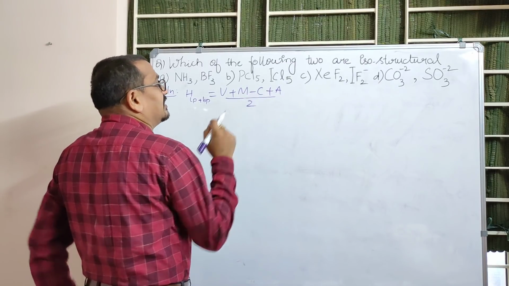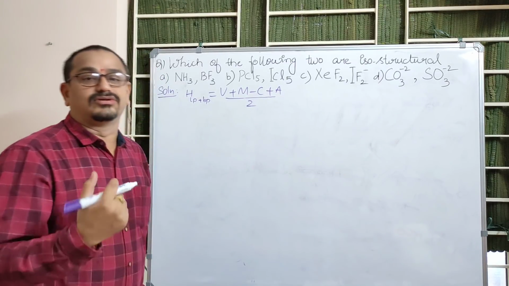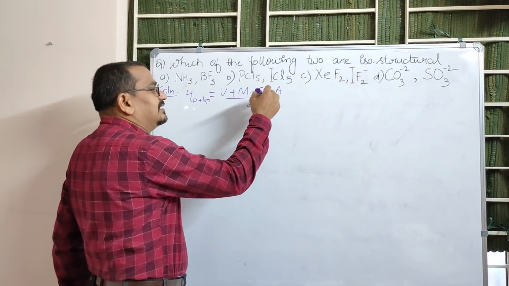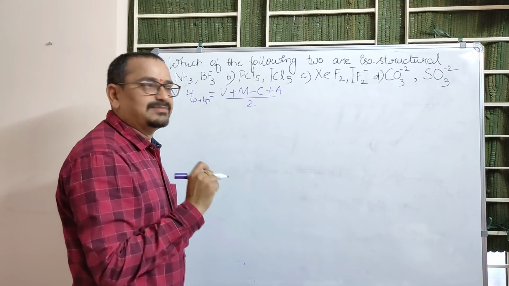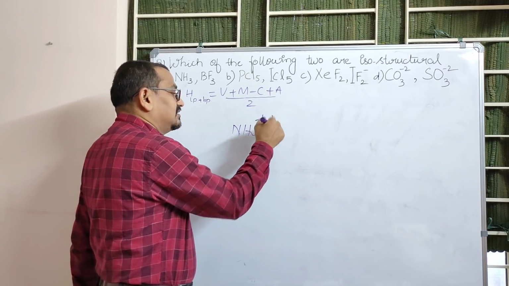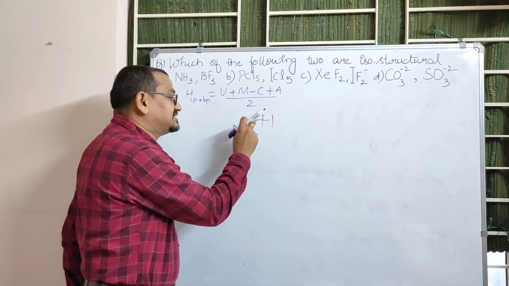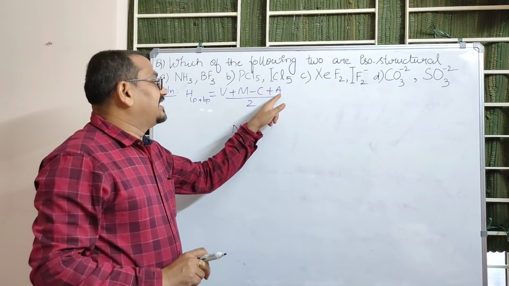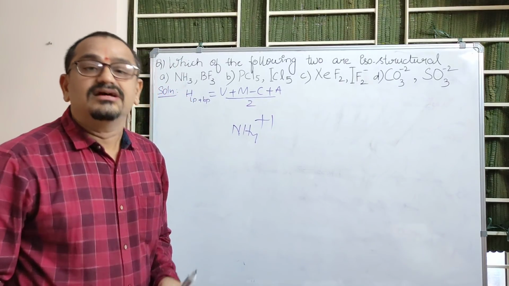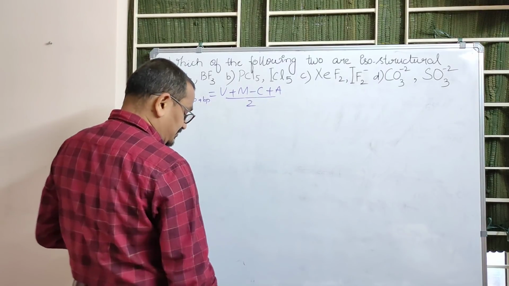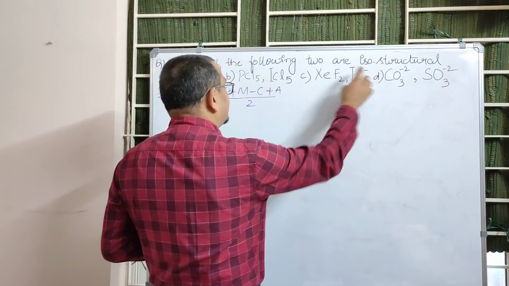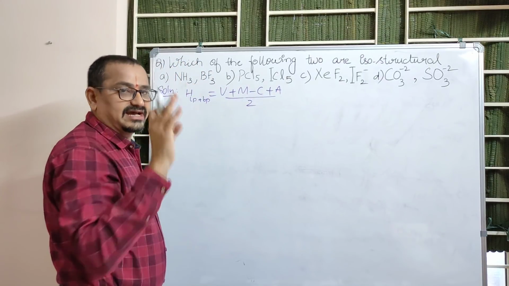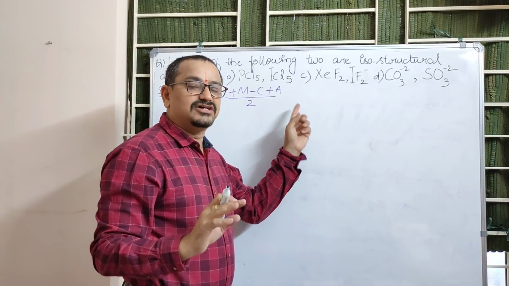And C stands for magnitude of charge in a cation. If it is a cation given, then only you have to take the magnitude in the place of C. Suppose NH4 plus. What is the magnitude? 1. Only that number you have to take here, not the sign. And A is the magnitude of charge on anion. If it is anion given, suppose IF2 minus, so minus 1, that 1 only we have to take, not the sign. C stands for magnitude of charge on cation, A stands for magnitude of charge on anion.